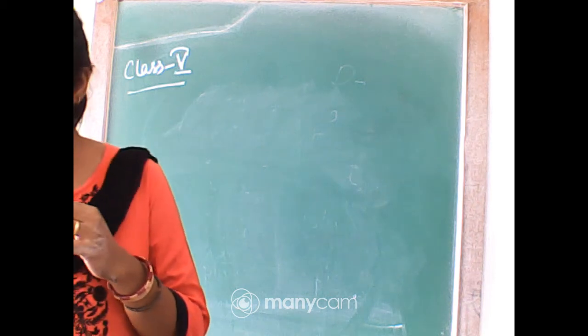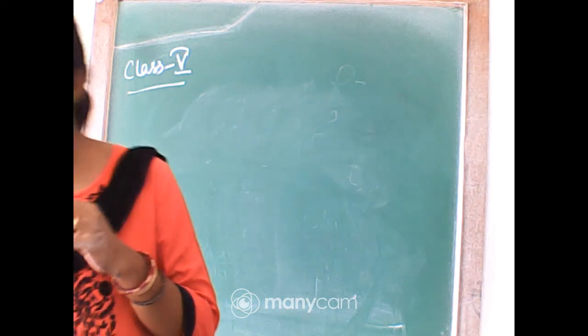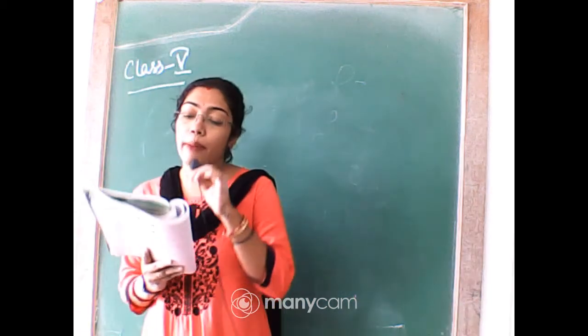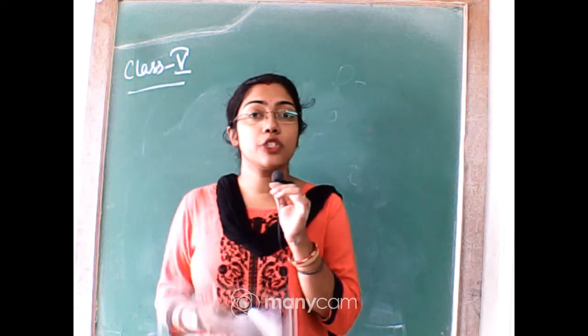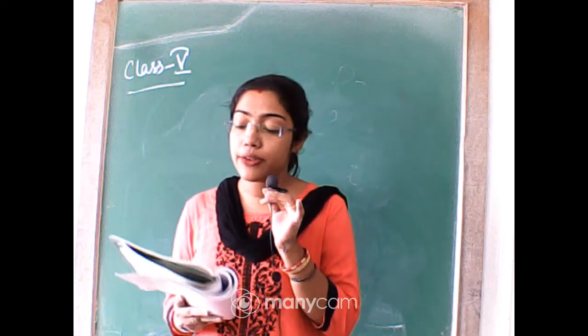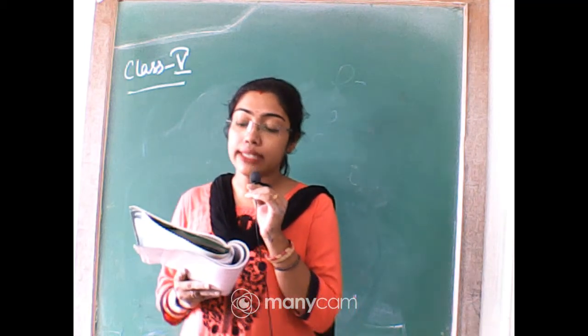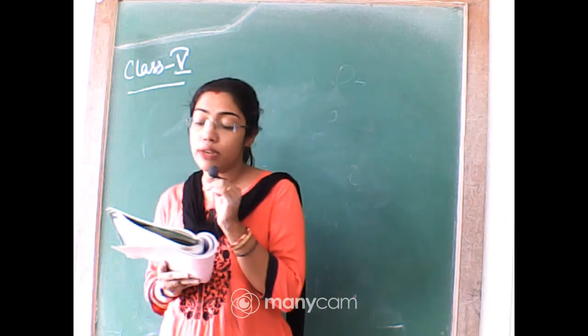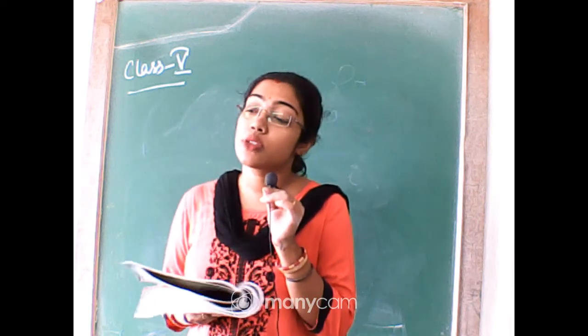So see, you follow your book, what is written here. A verb must agree with its subject. The verb is agreeing with the subject. A singular noun takes a singular verb with it. A plural noun takes a plural verb with it. So this one also I have explained.